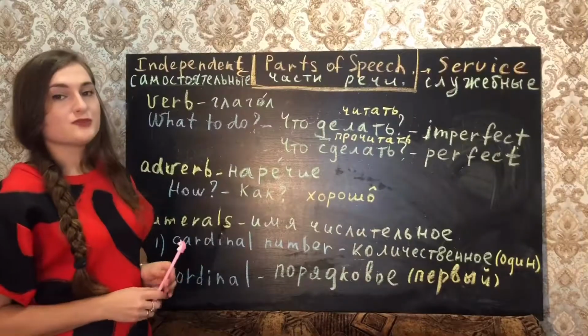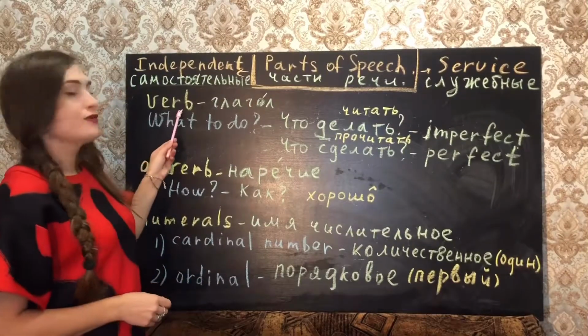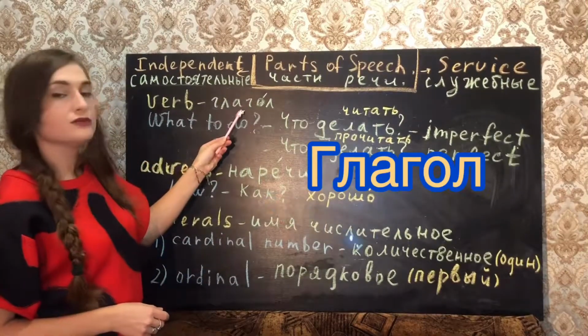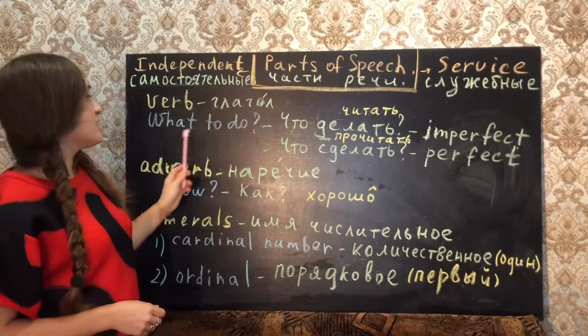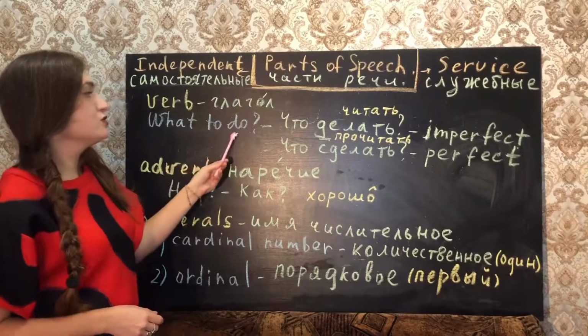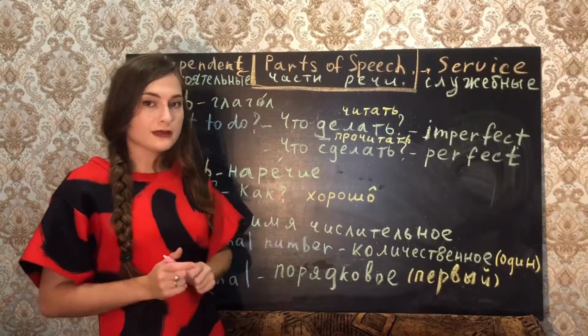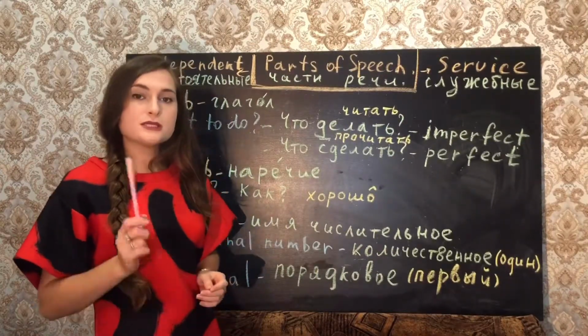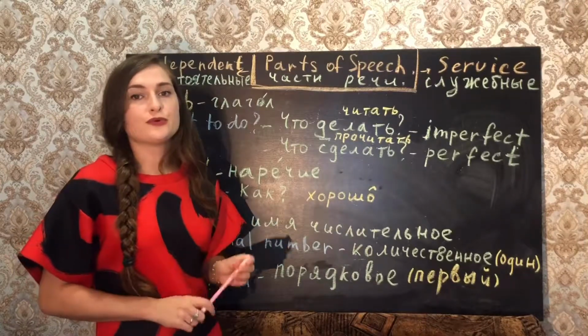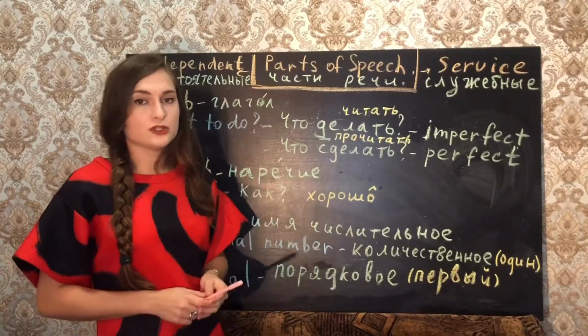The next part of speech is the verb, глагол in Russian. It has the question what to do. But at first I have to say that the Russian verb is not just like the English verb or any verb in any language.